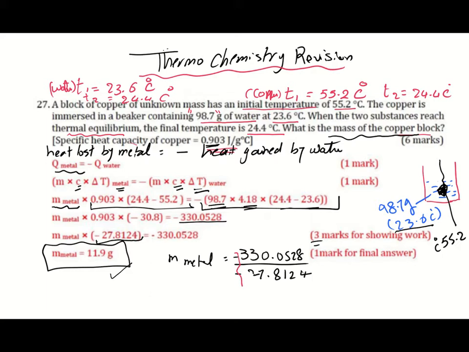Remember that you round your answer to 3 significant figures. Make rounding the final step. Here we wrote it with 7 significant figures, and this answer was also 7 significant figures. Get the final answer and then round it to 3 significant figures.